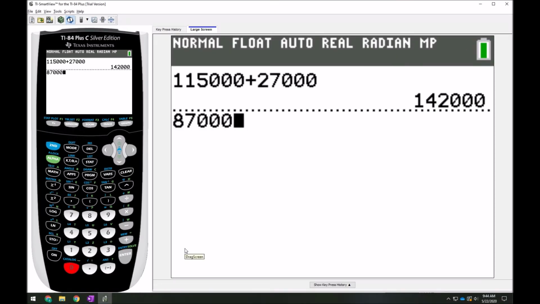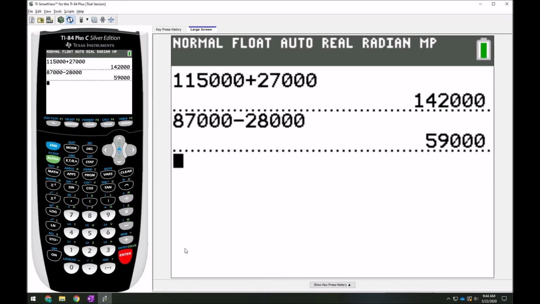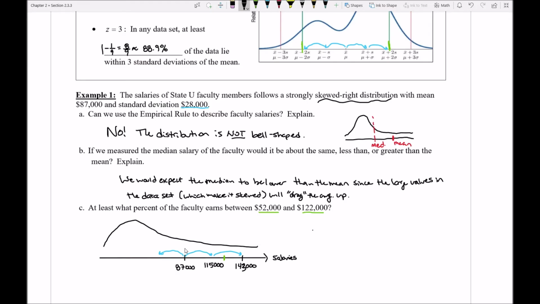That'd be 87,000 minus 28,000, which brings me to 59,000. I'm not quite low enough, because I need to go all the way down to 52,000. Again, I can make another jump. If I go down another 28, that would bring me to 31,000.